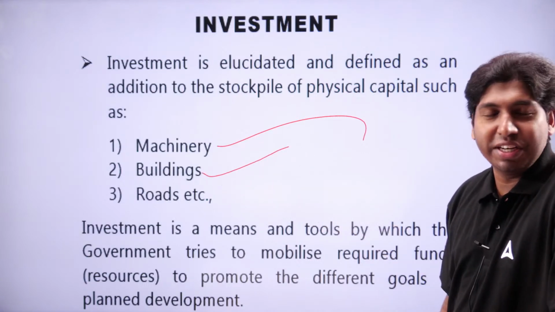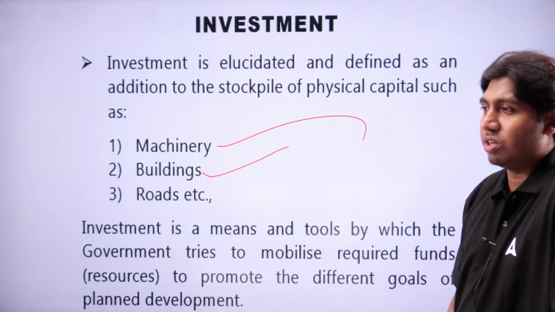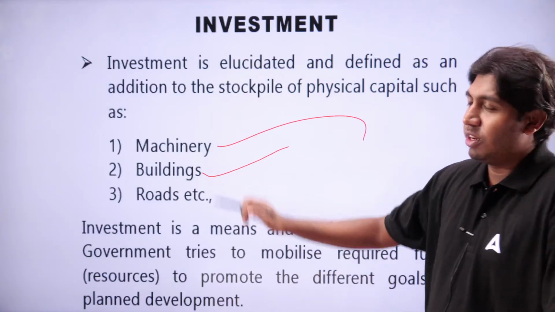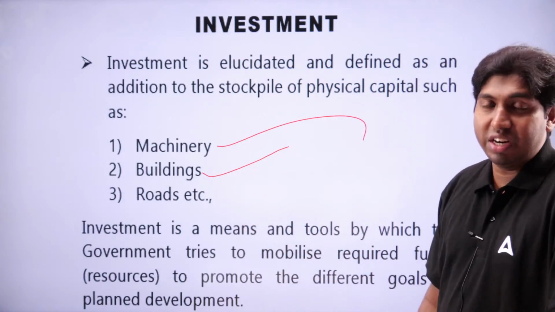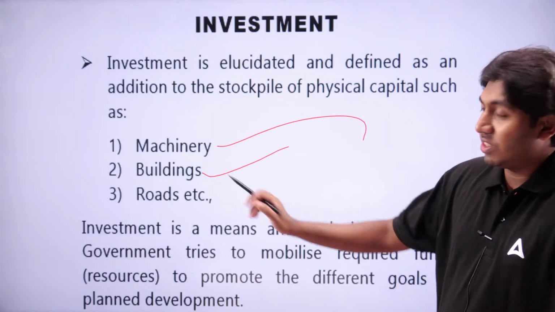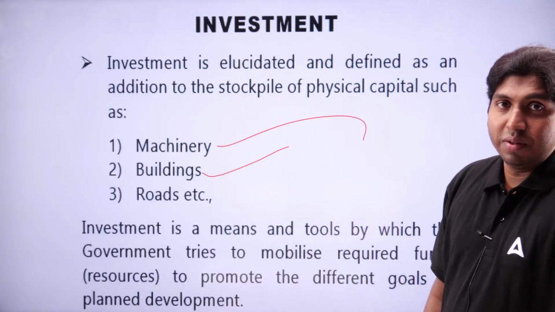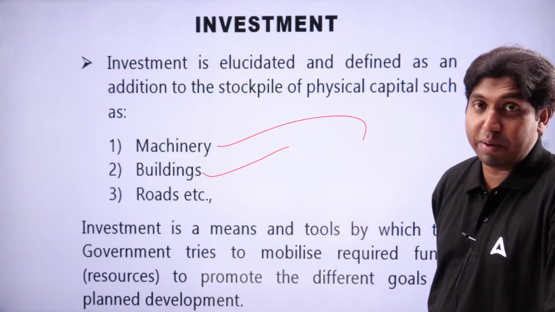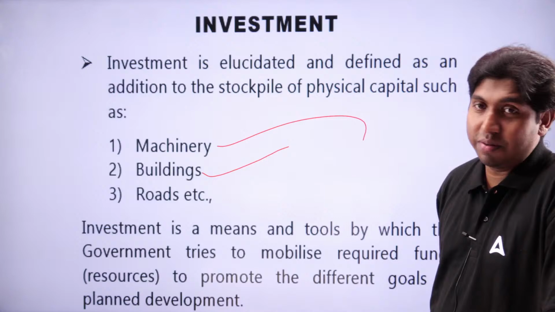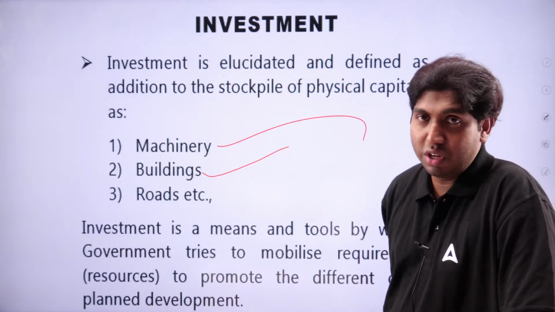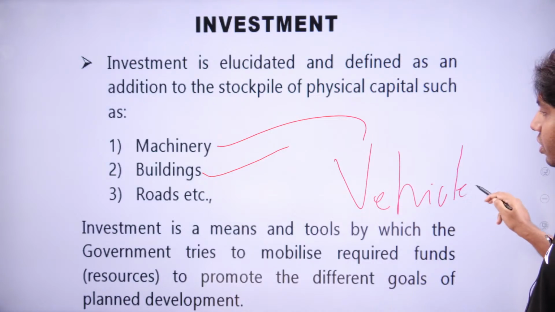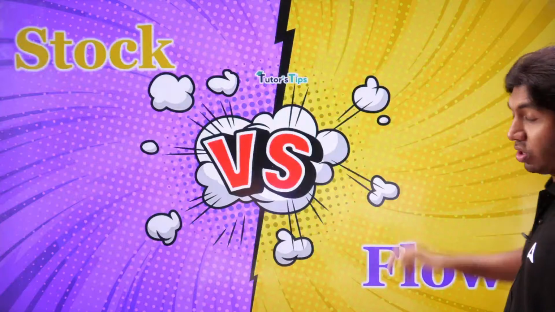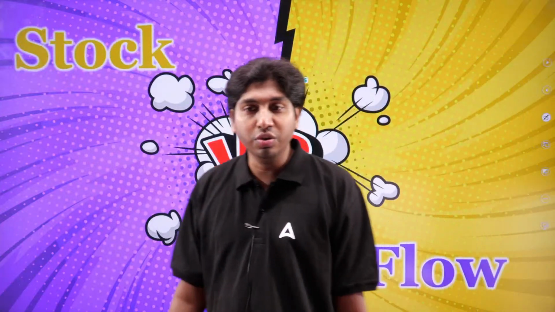The buildings. In every business, whether it is small or large, small scale or large scale, micro, medium, whatever, they need buildings. Roads are necessary. Roads are considered investment. Railway is considered an investment because this facilitates the production process. It has the capacity to increase national income. It will increase the productivity of a country. Also vehicles. These are also savings, investment. That means not used today but used for the future.